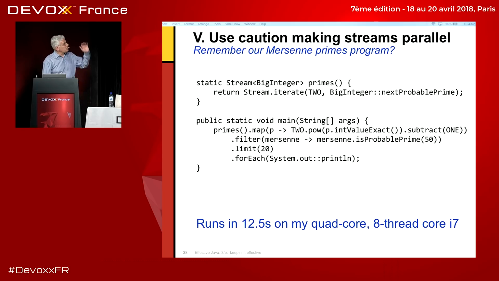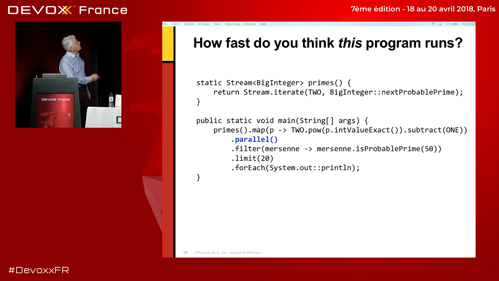So now I'm going to try and very quickly go over this because it's cute. Here's our Mersenne primes program. Remember it? On my machine, it takes 12.5 seconds to run and generate all 20 of these Mersenne primes. That's kind of great. Suppose that I simply add the dot parallel. About how long do you think it would take to run? Yell it out. I'm curious what your feeling is. Same time, so it's not going to make it any faster.